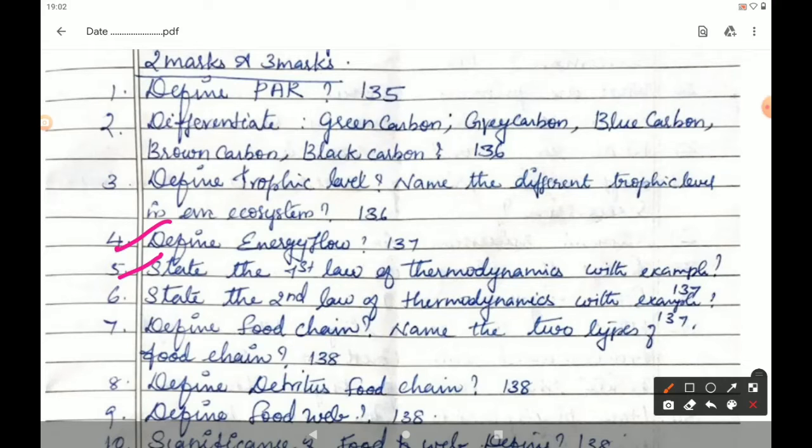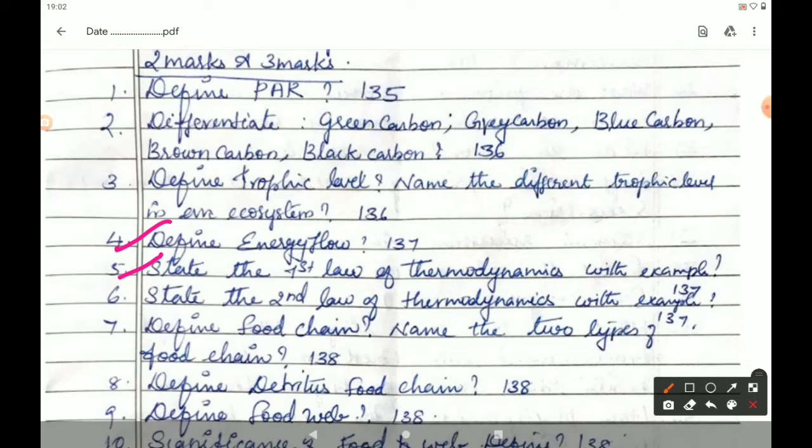Photosynthesis. What is photosynthesis, or define photosynthesis? You can write the equation 6CO2 plus 6H2O, in the presence of light and chlorophyll, gives starch, that is glucose, C6H12O6 plus 6O2. That equation also you can write. Either you can write the equation, or you can write the definition of photosynthesis.